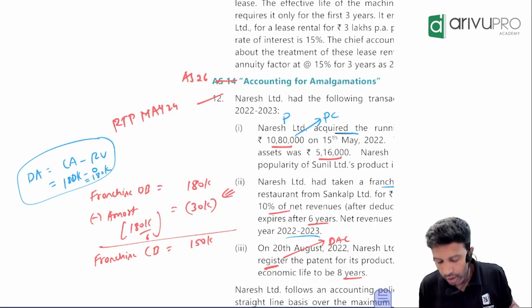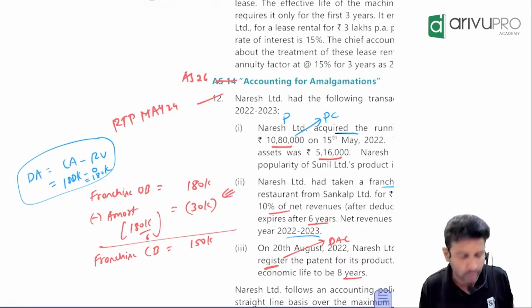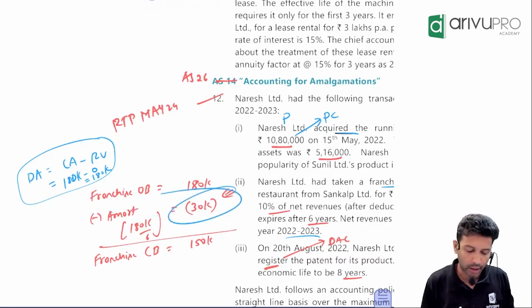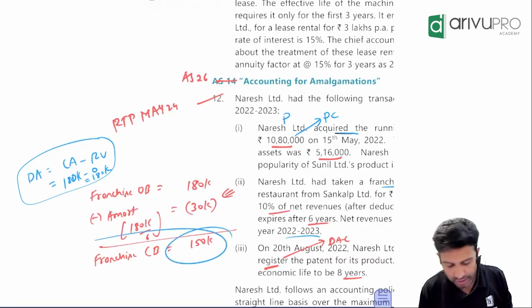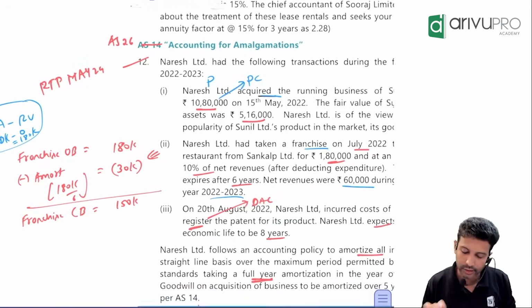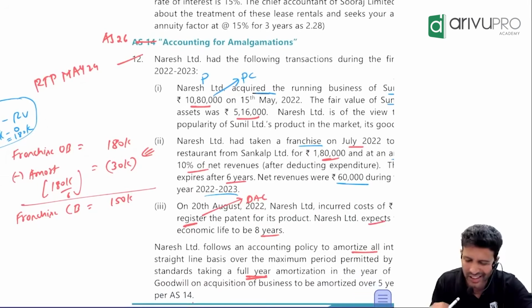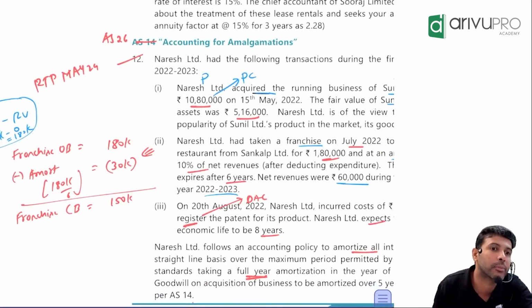So will you amortize? Yes. How much? This 1,80,000 you will amortize over how many years? 6 years. So every year how much? 30,000. After amortization, its value will become 1,50,000. That's the second point. Solution is there. I'm quickly doing it in the interest of time. Understanding is clear. Last one is also there.